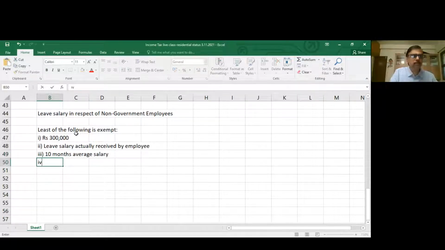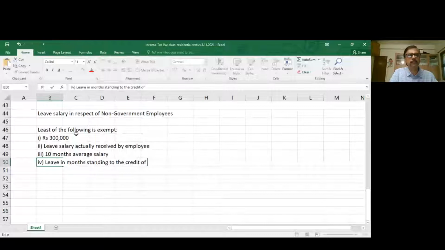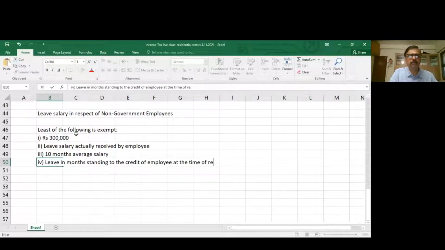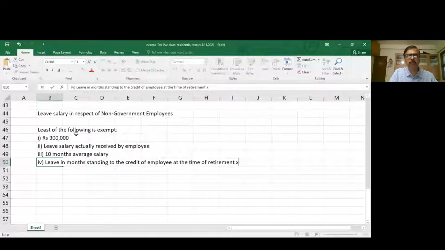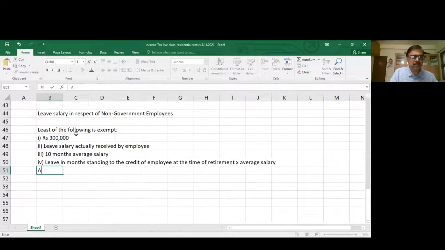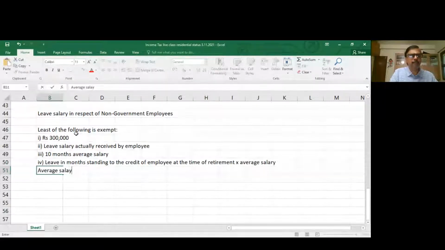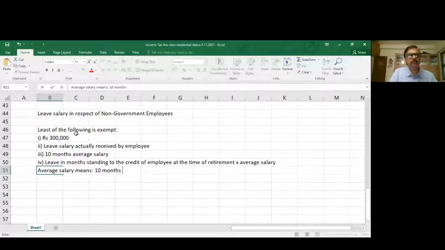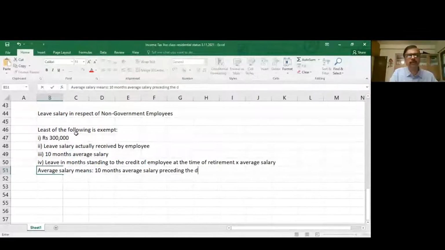Fourth, leave months standing to the credit of the employee. That is unavailed leave at the time of death, into average salary. Average salary means the average salary preceding the date of retirement.